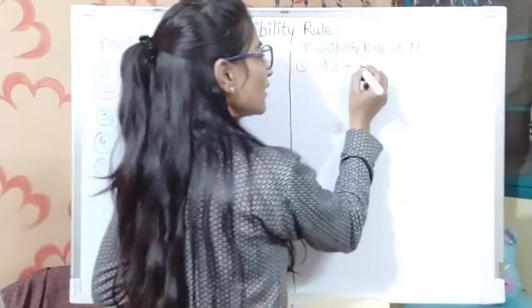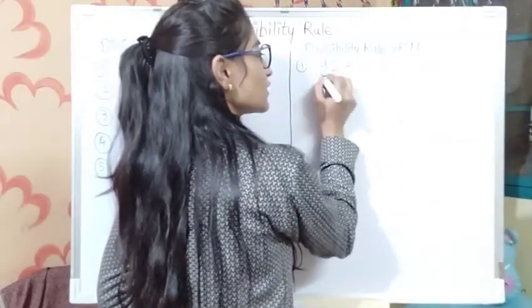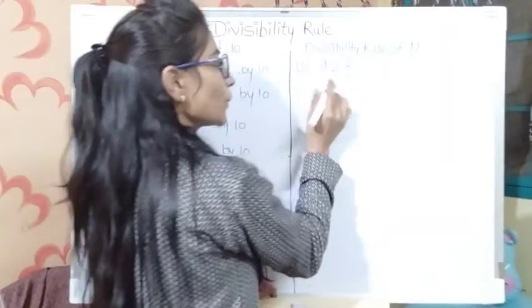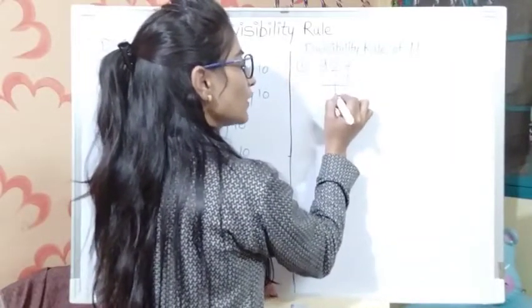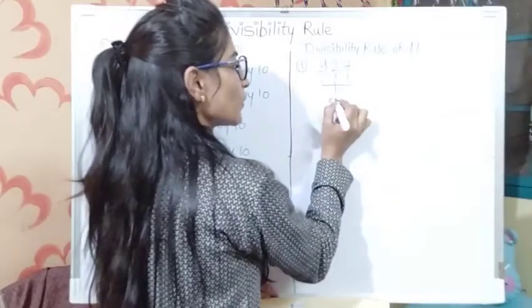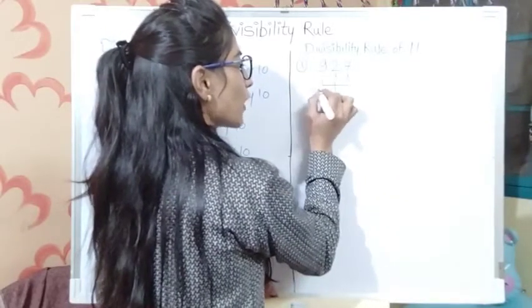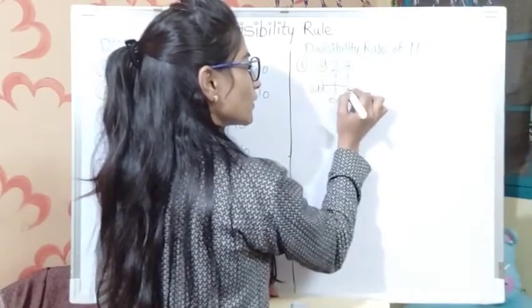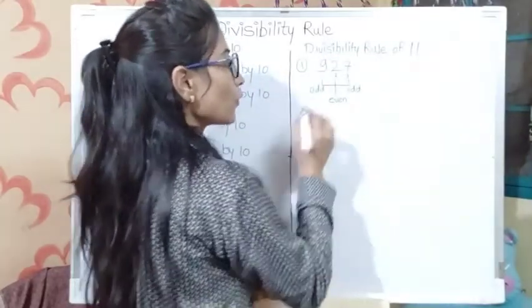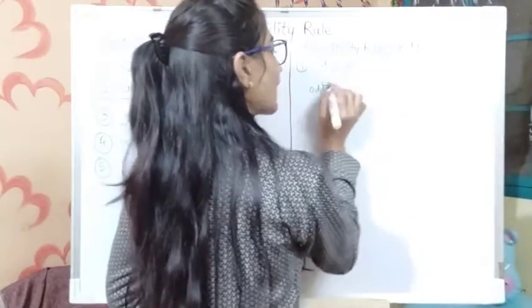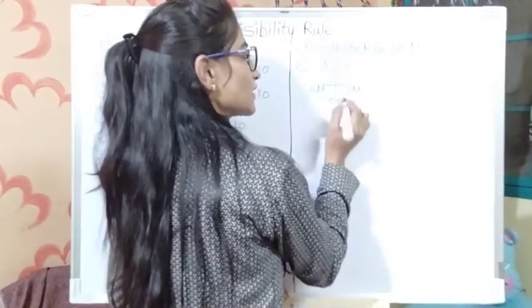So how many digits are there? There are 3 digits: 1, 2 and 3. This number has 2 odd places and 1 even place. This is the even place and these 2 are odd places, the 1st and 3rd. These are odd places and the second one is an even place. So what we have to do is take the addition of the odd place digits and the even place digits.